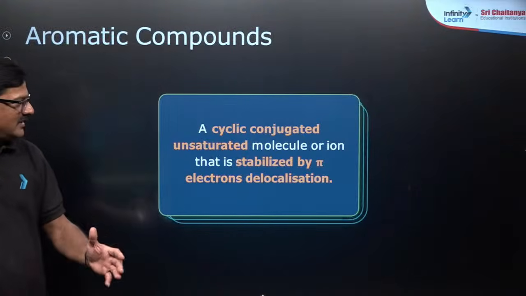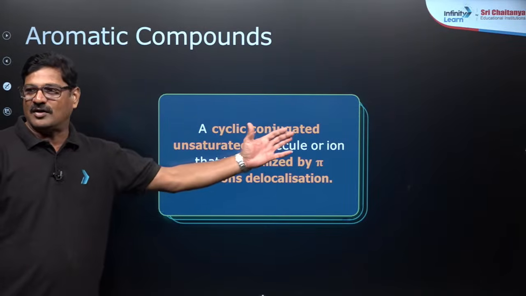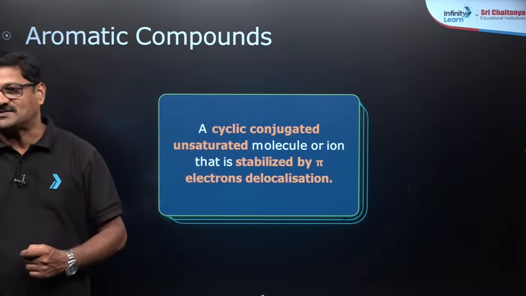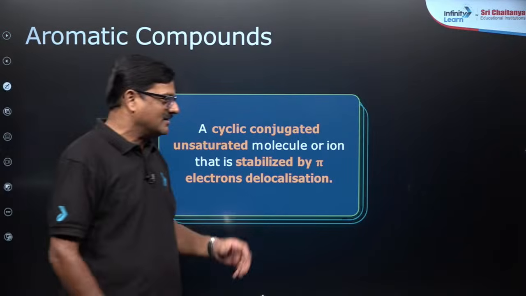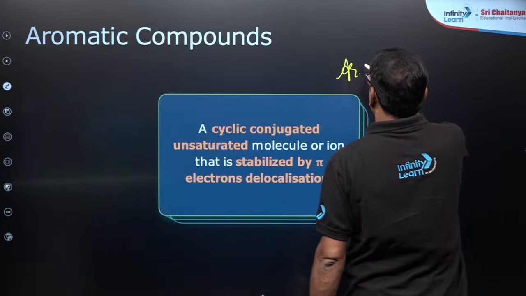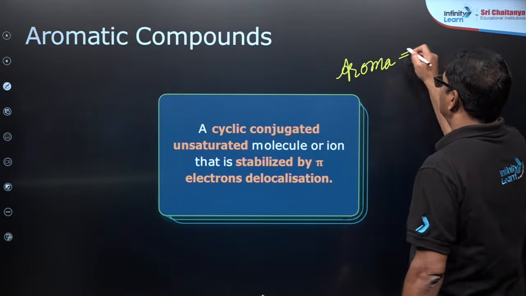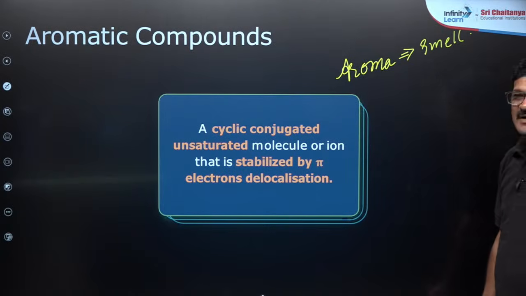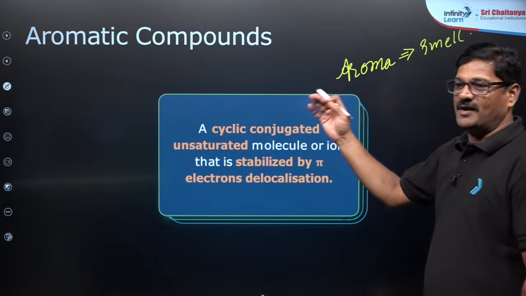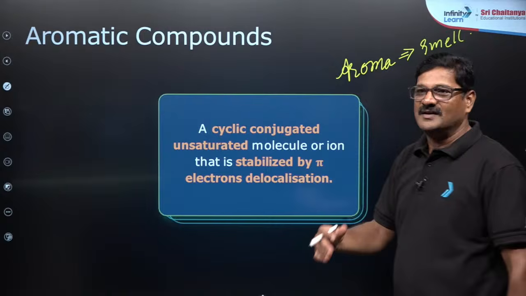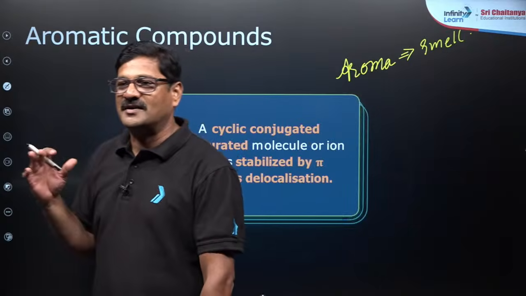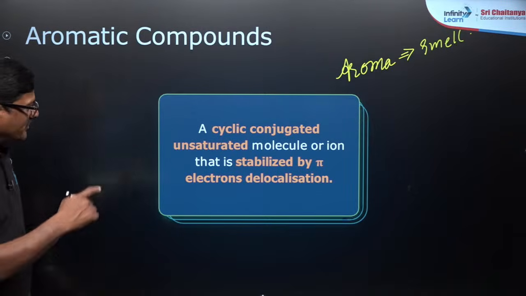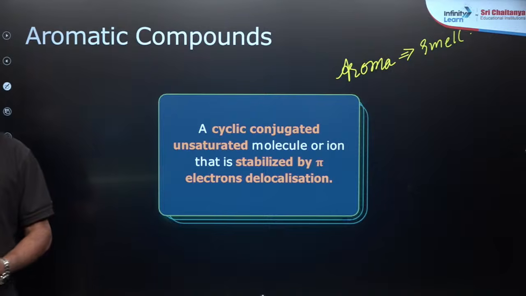Let's see what aromatic compounds are. It is a cyclic, conjugated, unsaturated molecule or ion that is stabilized by delocalization of the pi electron system, and it is called an arene. Aroma means smell, a characteristic smell. It may be a good smell or a bad smell; it's a perception. Aromatic compounds do have a characteristic smell. That's the reason why these compounds are said to be aromatic compounds, or collectively arenes. They should be cyclic, conjugated, unsaturated molecules or ions.